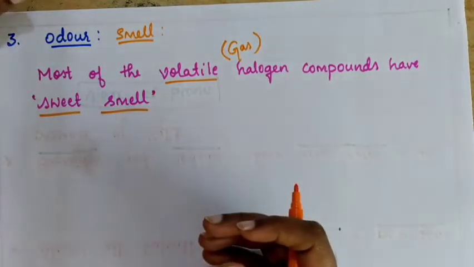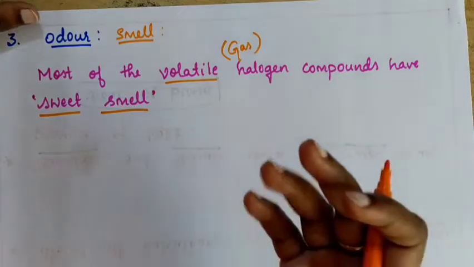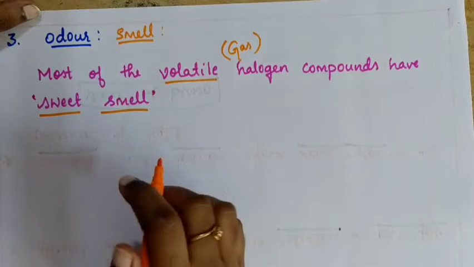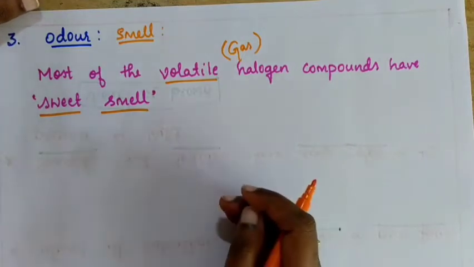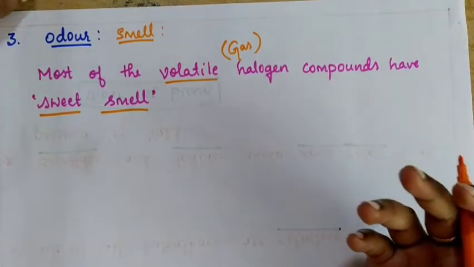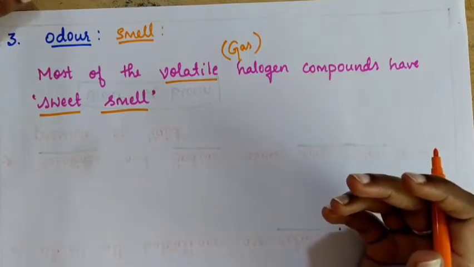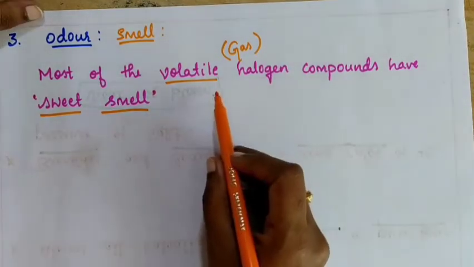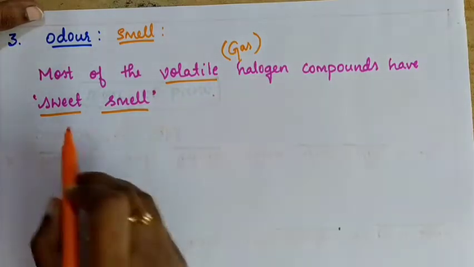The fragrance is going to be very good for the volatile halogen compounds. This is about odor. And if you consider solid haloalkanes or haloarenes, they are going to be odorless. Only the volatile halogen compounds will have a sweet smell.